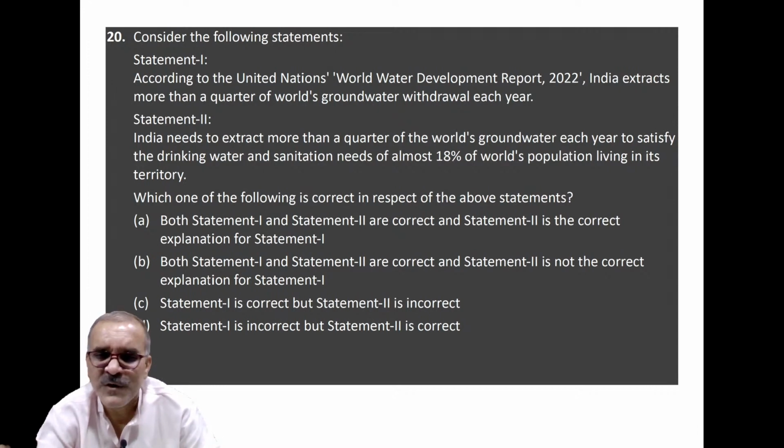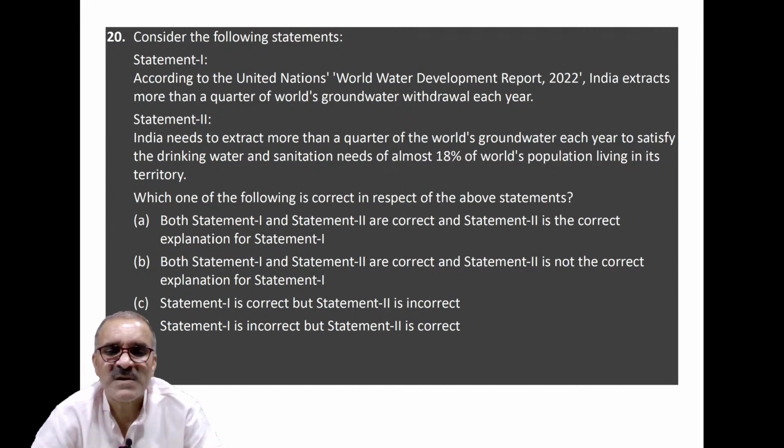A few years back, a NASA projection and survey said that north of the Vindhya mountains, plate movements are tilting in such a way that underground water will be drained into the sea. So northern India and western India will face a serious crisis of drinking water and water as a resource.